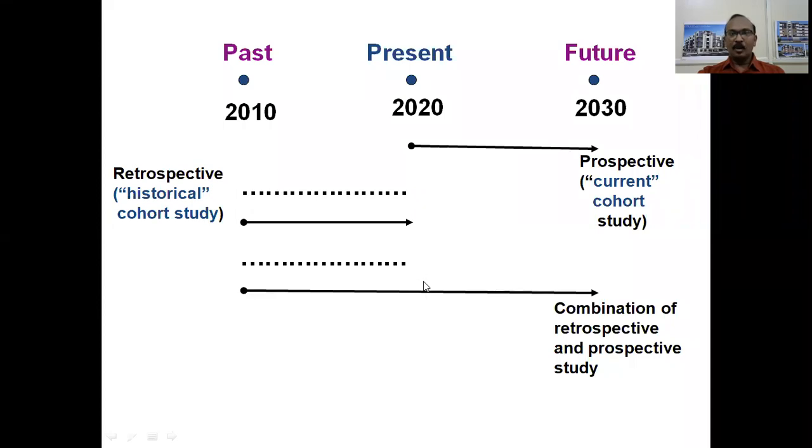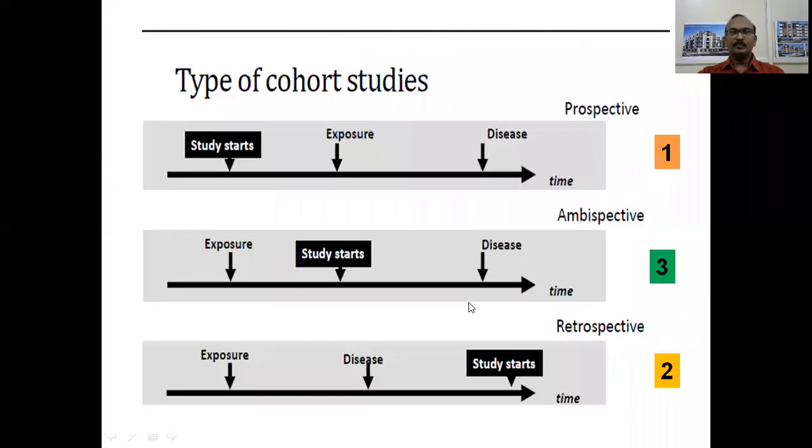If you assemble the cohort in 2010, the study cohort and the control cohort, and follow them up to 2020 and subsequently follow them again for another 10 years, say to 2030, then it is a combination of retrospective and prospective. The retrospective component is from 2010 to 2020 and the prospective component is 2020 to 2030. So it is also known as an ambidextrous cohort study.